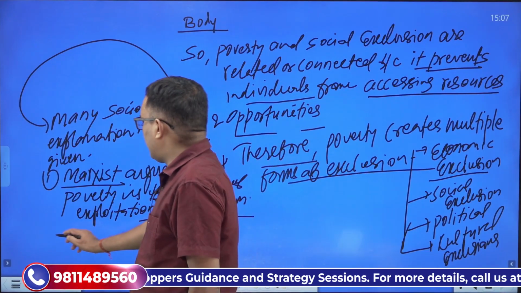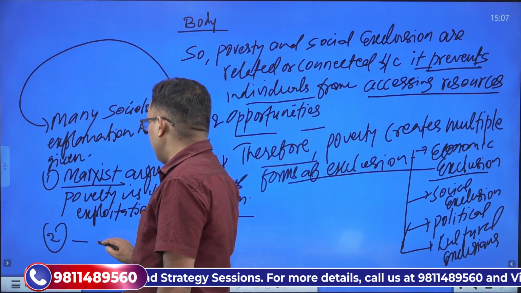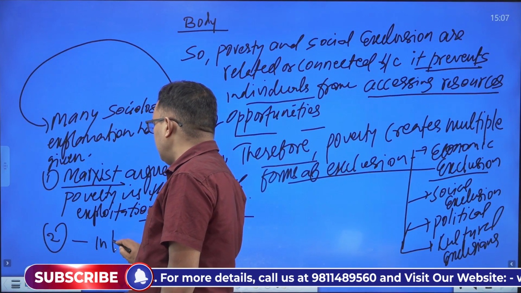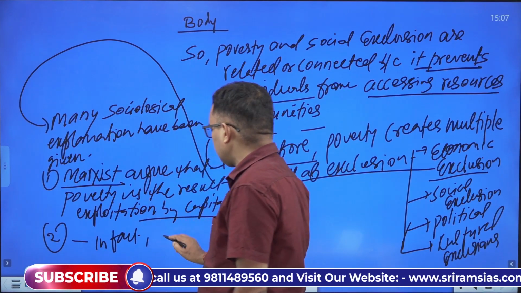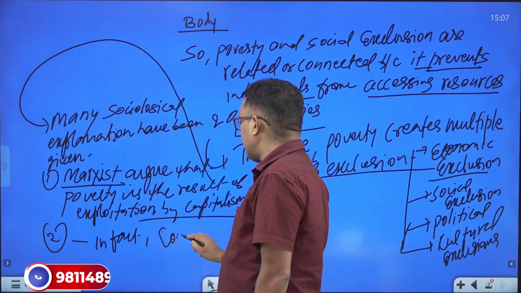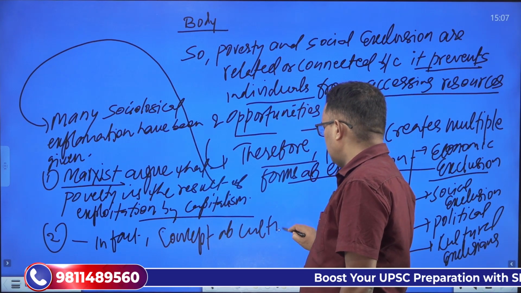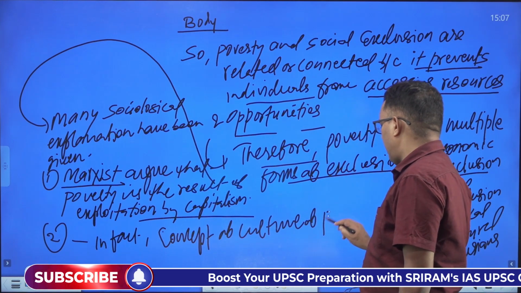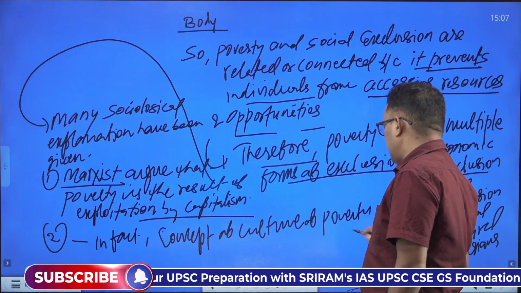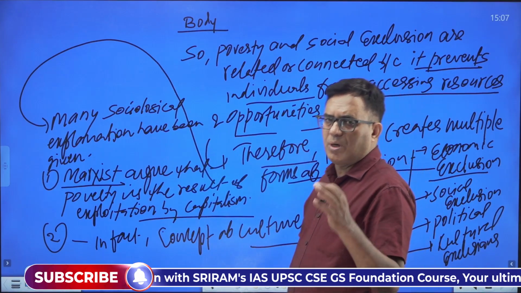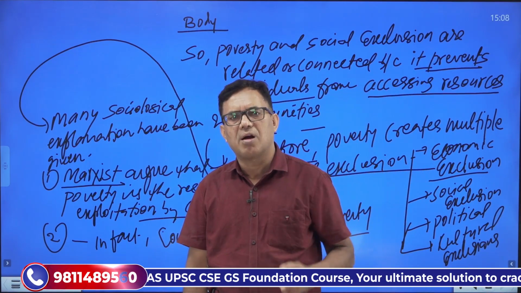A second idea you can also mention is the concept of culture of poverty, given by Oscar Lewis.